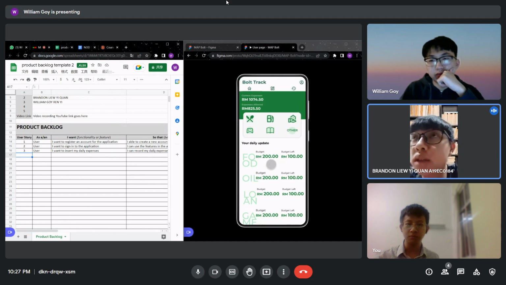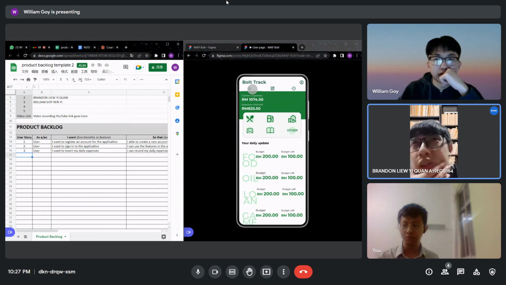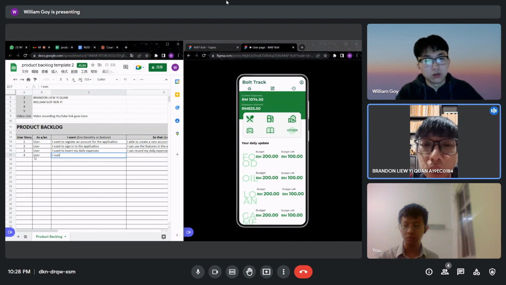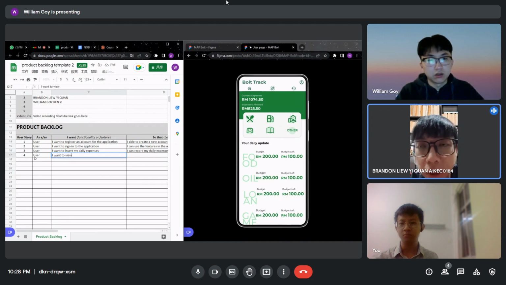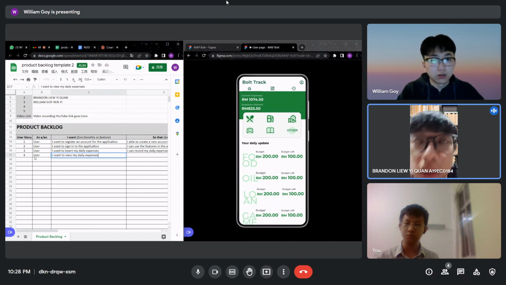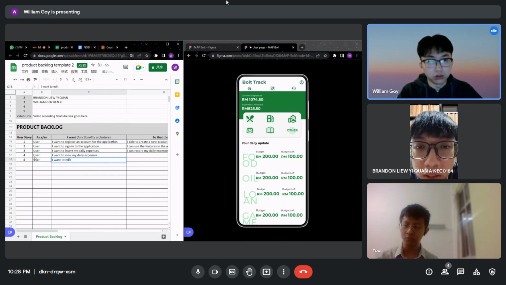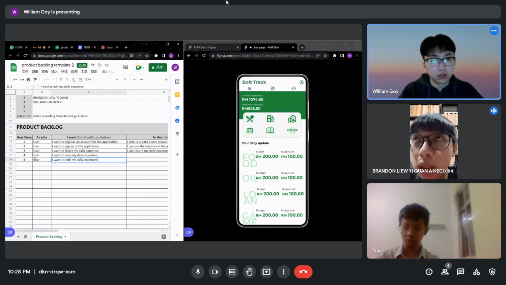Since the feature that we will have to do involves CRUD, we can create, which we already have right now, insert. So next, we can view our expenses by tapping the history later on. For now, we have not done it in Figma, I think, so we just write the user story first. The CRUD is I want to insert, view, edit, and also delete. Insert, view, delete, and edit.